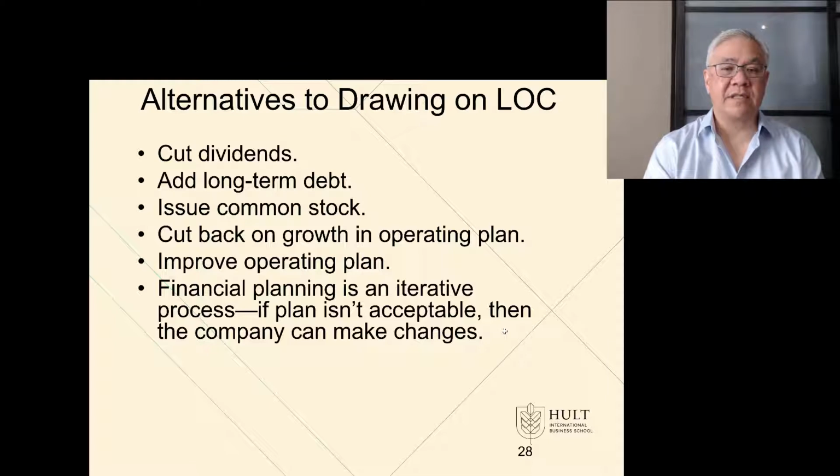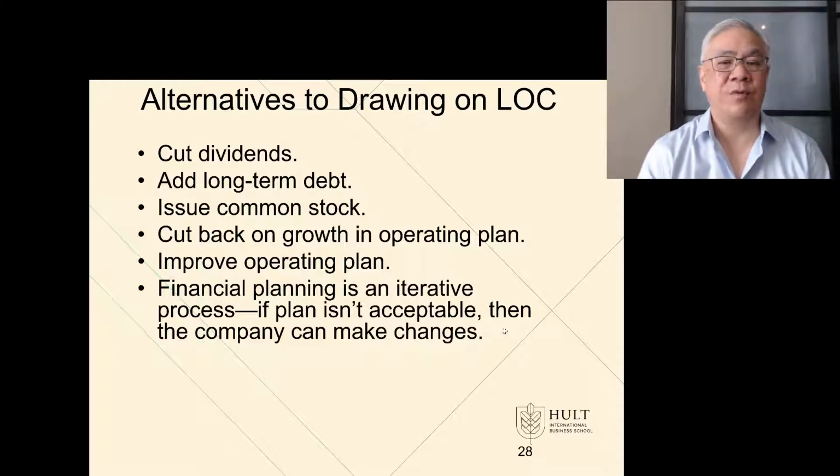What are some of the alternatives to drawing on a line of credit? Well, we could cut dividends rather than pay out the 22 in dividends. We could save that money, and that would reduce the amount we have to raise. So 59 minus 22 means we could raise only 37, but you still have to raise some money. We could kind of break our policy and allow ourselves to borrow long-term debt. We could break our policy and issue more common stock.